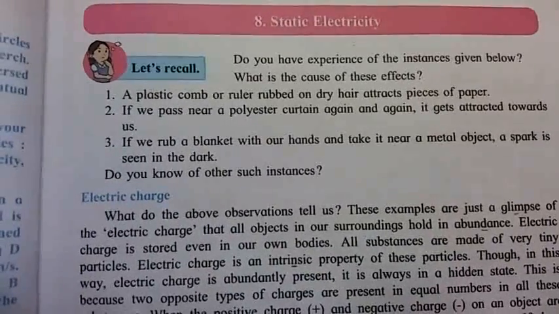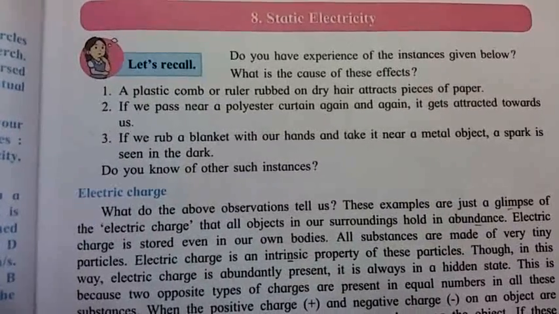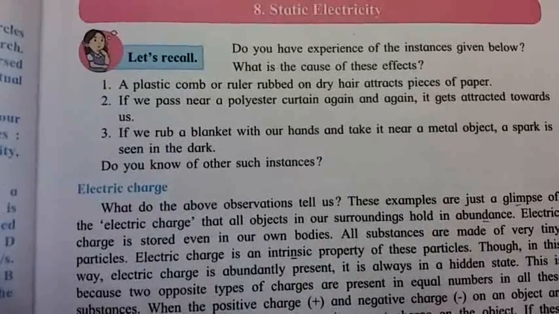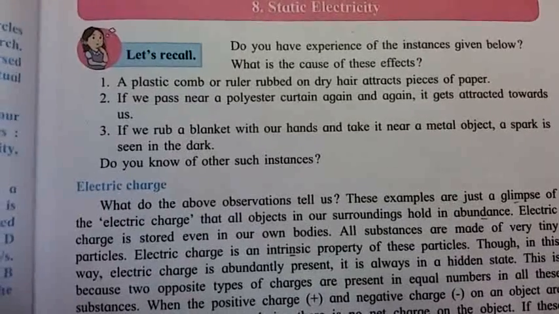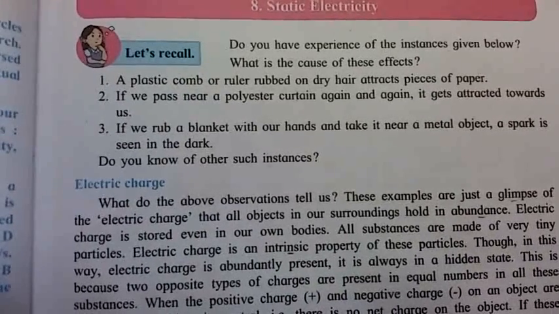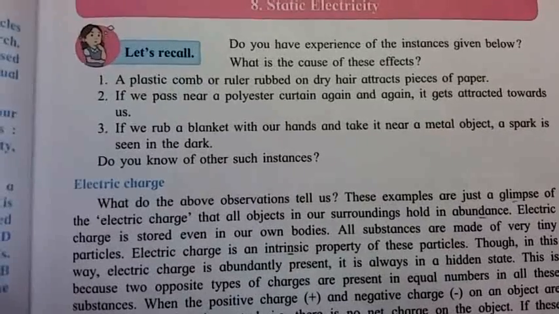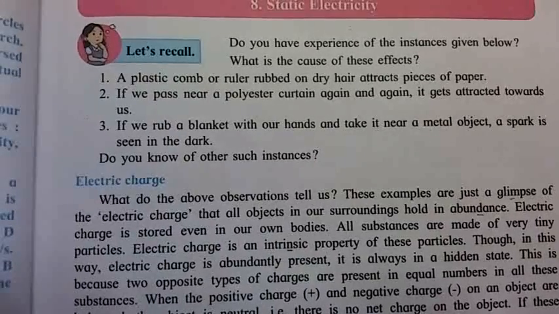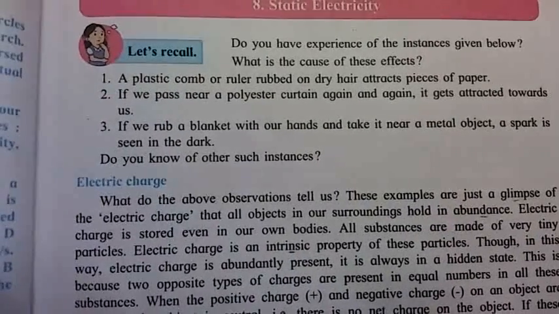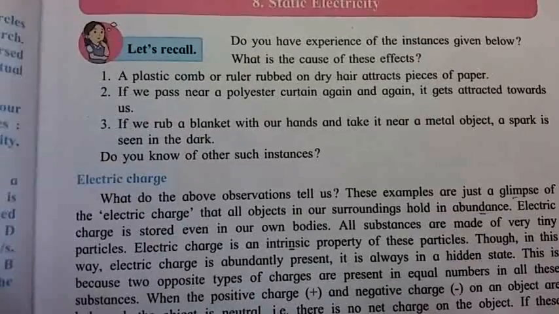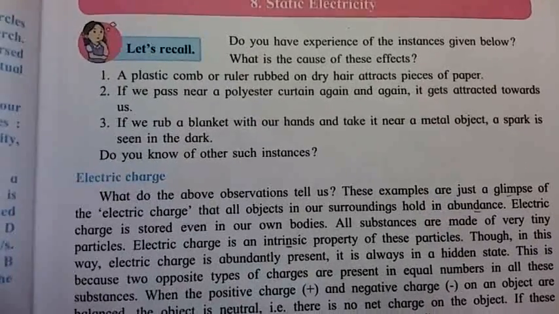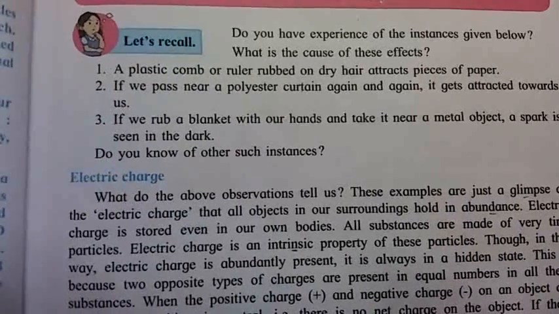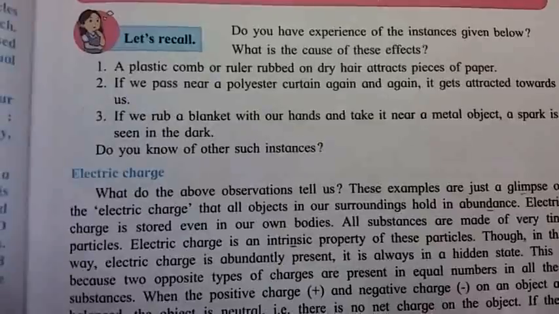Electricity. Do you have experience of the incidents given below? What are the causes of these effects? First, a plastic comb or ruler rubbed on dry hair attracts pieces of paper. If we pass near a polyester curtain again and again, it gets attracted towards us. If we rub a blanket with our hands and keep it near a metal object, a spark is seen in the dark. Do you know of other such incidents?